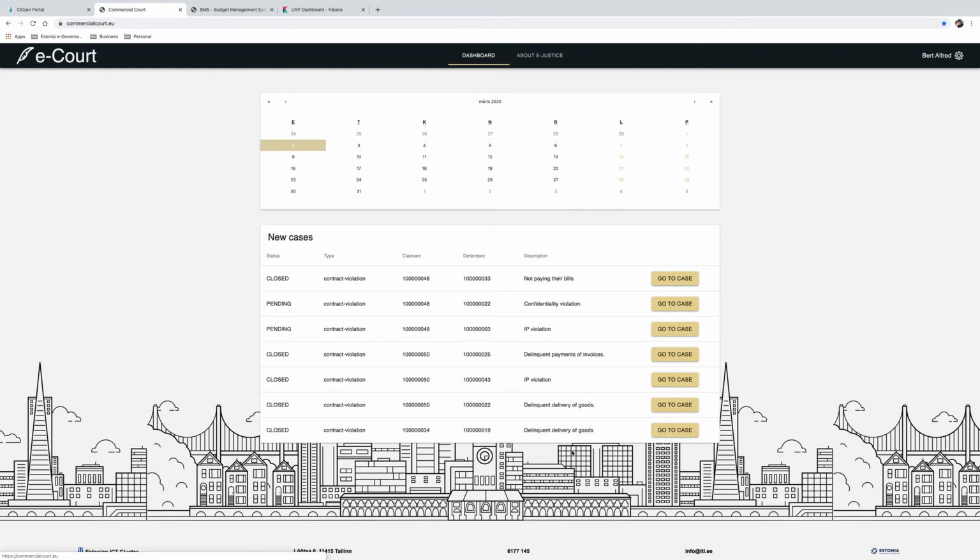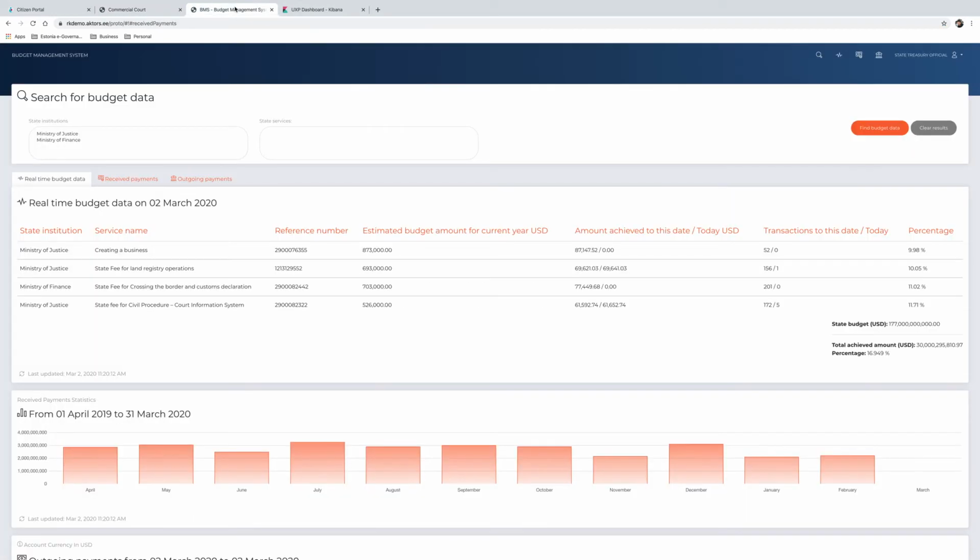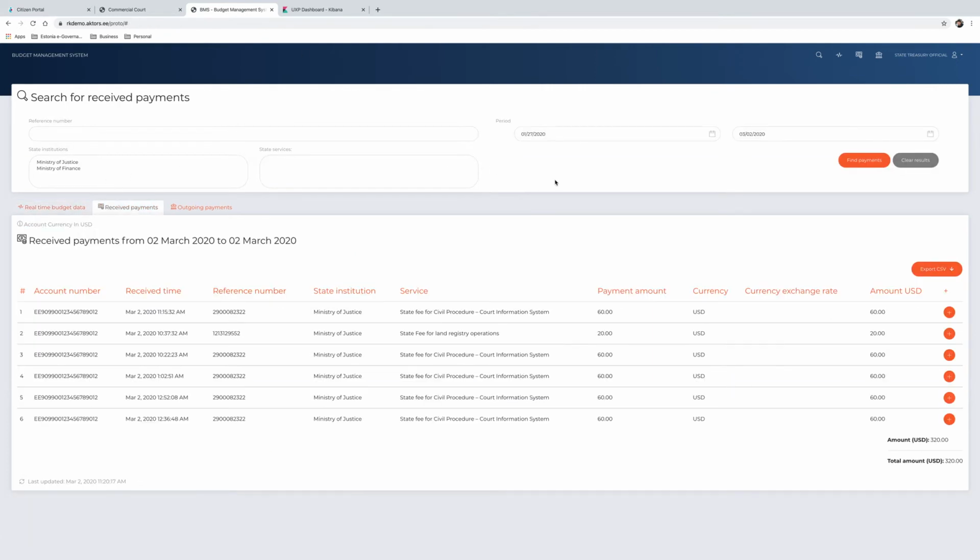As you recall, Stephen made a payment when he submitted the case. Let's take a look at where this payment went. For this, we're looking at the State Budget Management System. In the system, we can see all payments for the day. Here is the payment from the Court Information System. By expanding the period, we can see different payments from different public sector services, showcasing another way of integration between different public sector services.